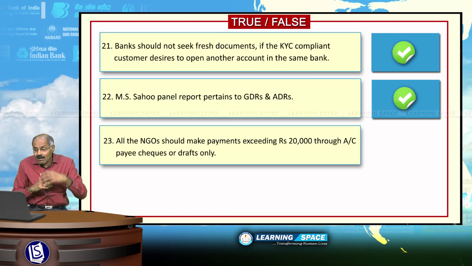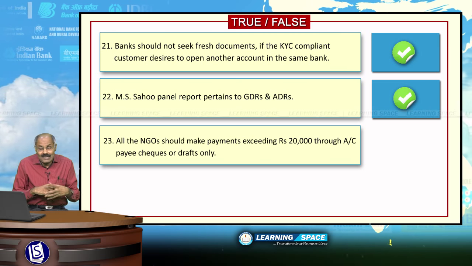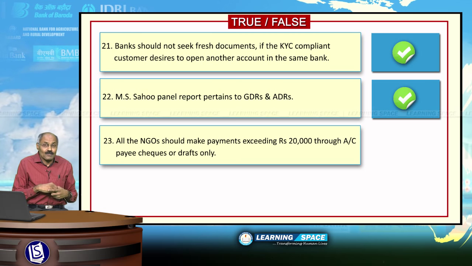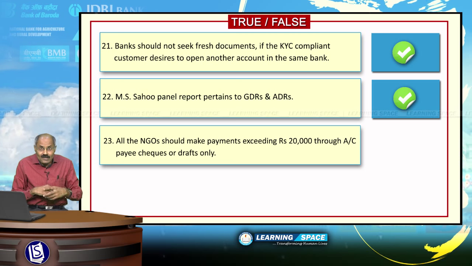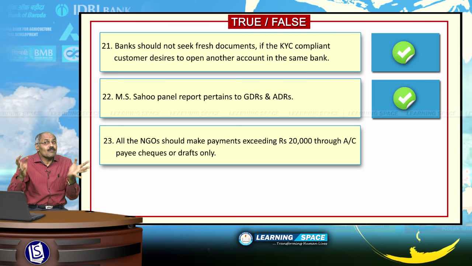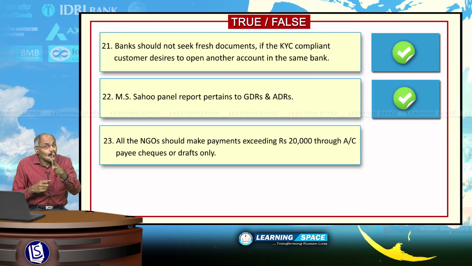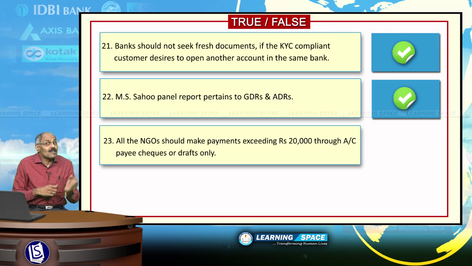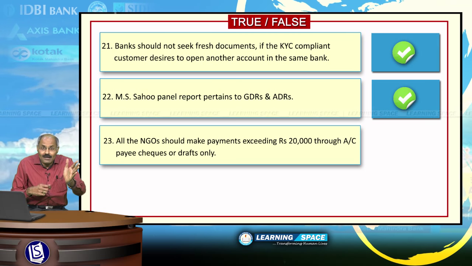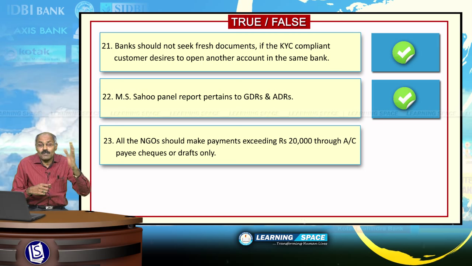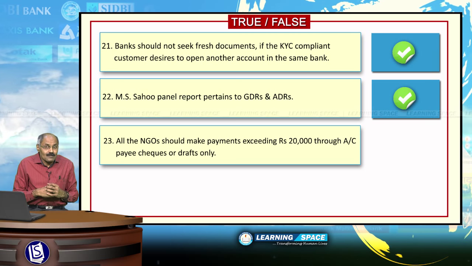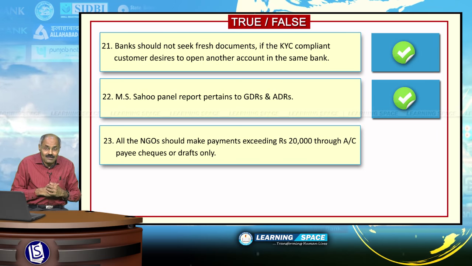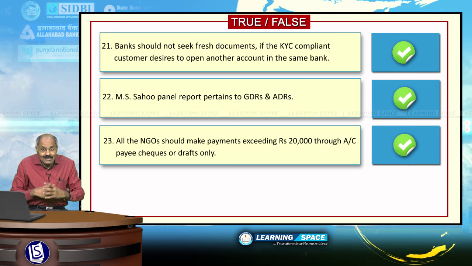All the non-government organizations should make payments exceeding rupees 20,000 through account payee checks or drafts only. As per the instructions, all the non-governmental organizations should make payments. If the amount exceeds rupees 20,000, they should make payment either through check or through demand draft only. That is to ensure transparency in the working of non-governmental organizations. Right? This is the right sentence.